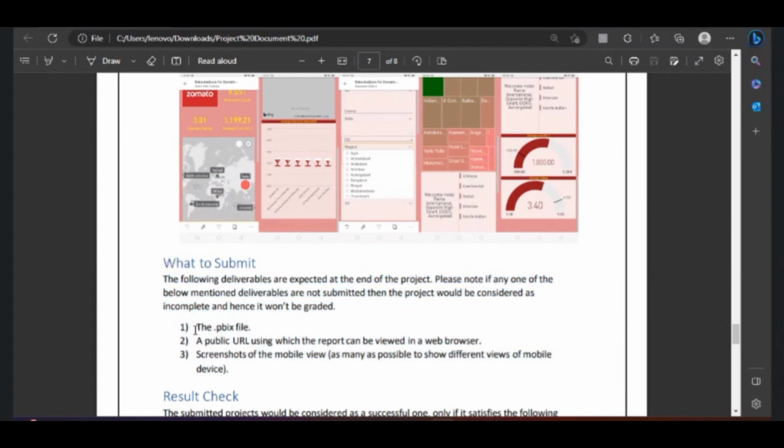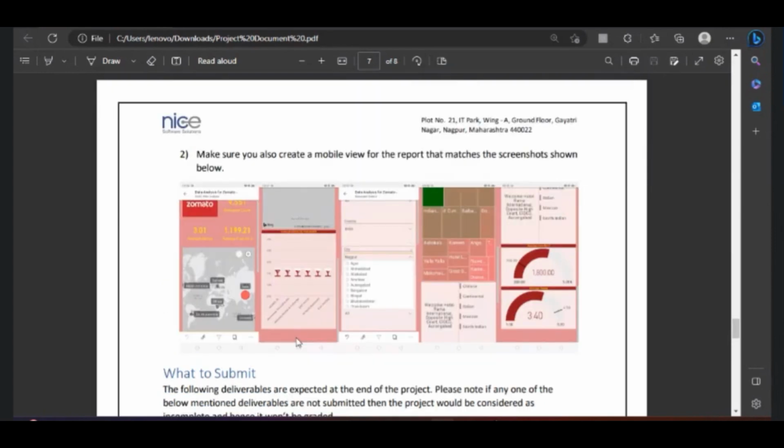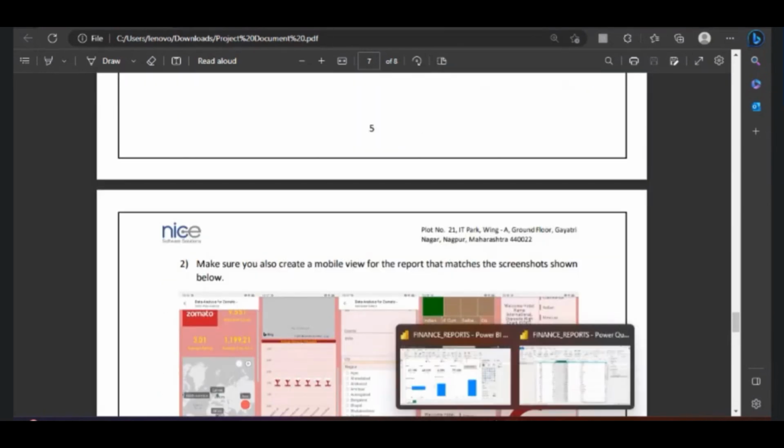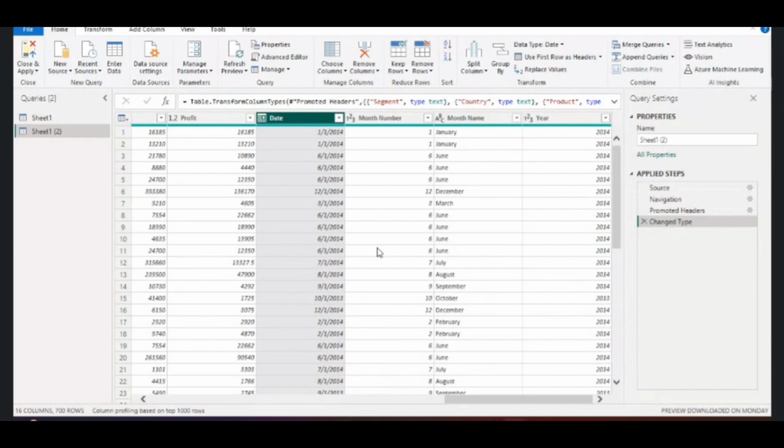What all you need to submit, that is the .pbix file. What is this, I'll tell you. Okay, and then a public URL where the report can be viewed in a web browser, and then screenshots of the mobile view, whatever the requirement. It depends on the requirement. So that is how in real time the project document would be there, and the list of visuals you need to create would be given to you, and the project would happen in that phase.